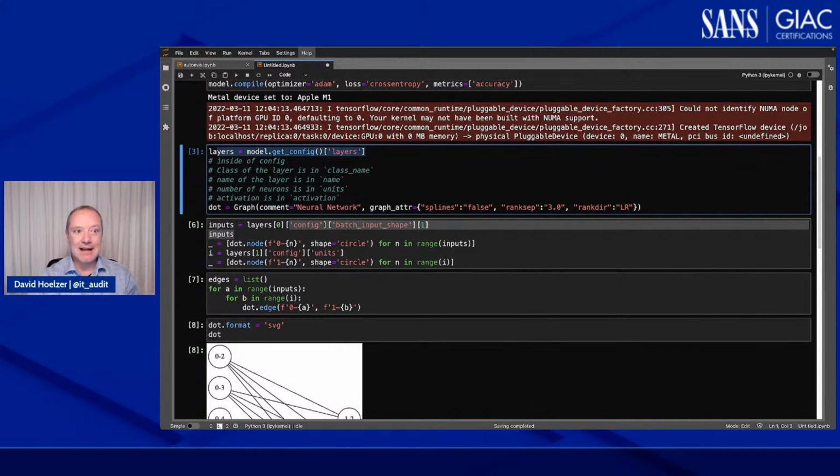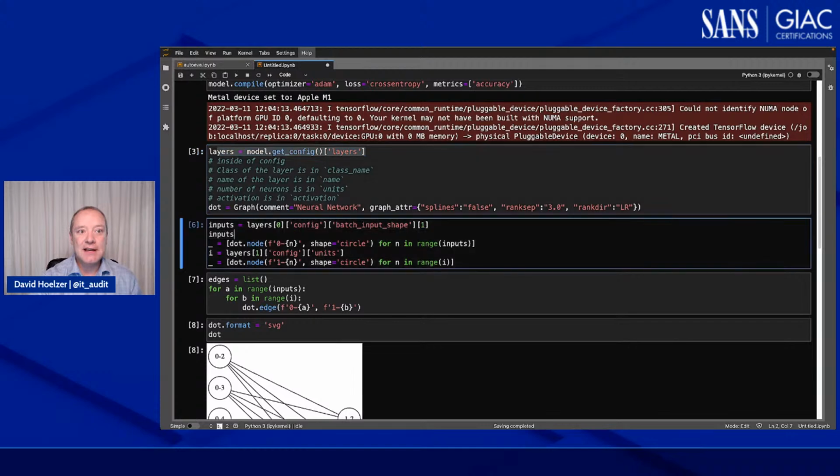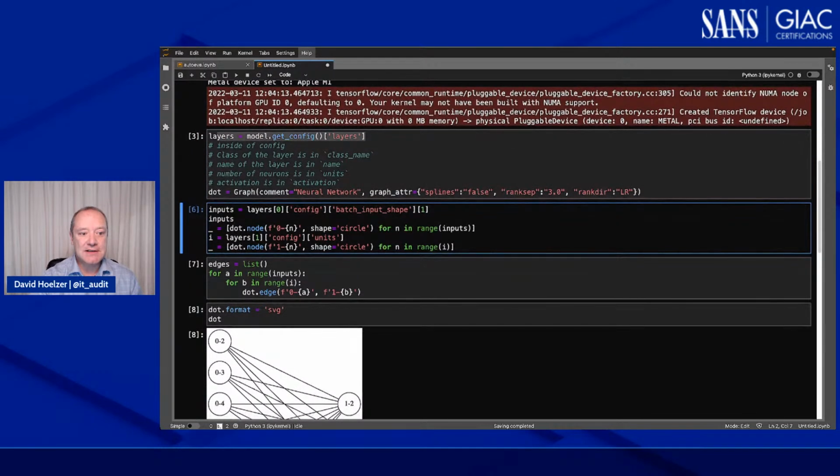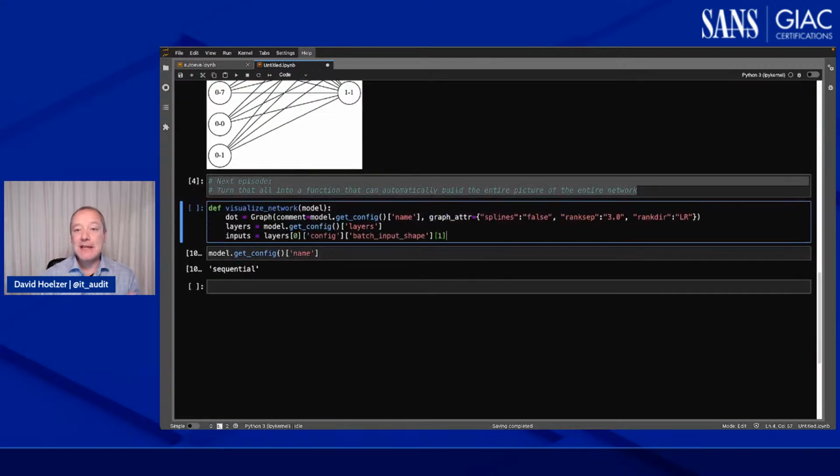In fact, I think that we can even borrow some more of this code so we don't have to write it all ourselves. One of the things we need to do first is figure out how many neurons there should be, or nodes there should be, in that initial layer, that batch input shape. So let's just grab that code. Let's paste it down here. And for me, since this is how I tend to write code, I start with the kind of brute force, let's just try it. And then I can usually assemble the function or class or whatever I need just by copying and pasting those pieces and maybe doing a little adjustment.